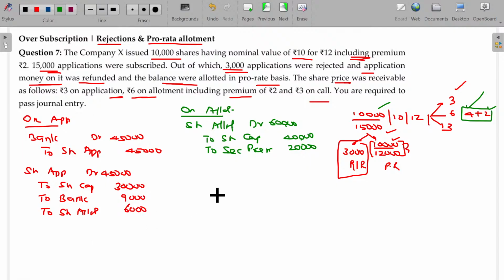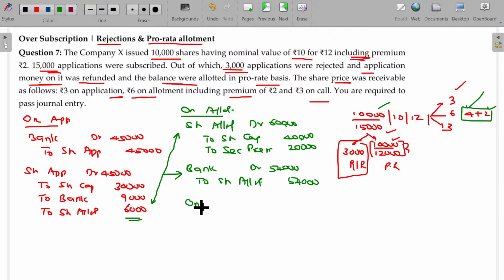Now, while receiving the money, what is the entry? Bank account debit to share allotment. How much will you receive? Come on, tell me. Out of 60,000, there is an excess application money to be adjusted in allotment being 6,000. The balance net value, 60 minus 6, 54,000 is recoverable. Clear?